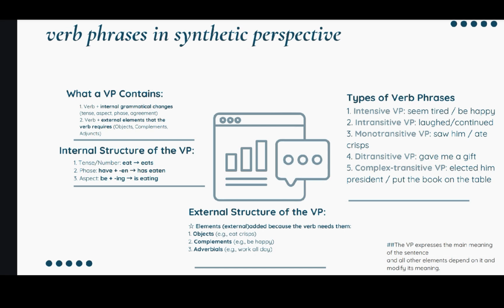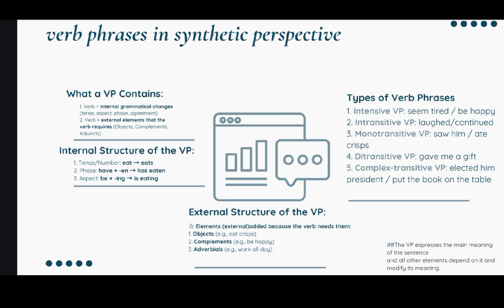There are so many types of verb phrase. For the first, intensive verb phrase, which is like we talked about before, we put the adjective to make our sentence more complete, like seem tired, be happy.